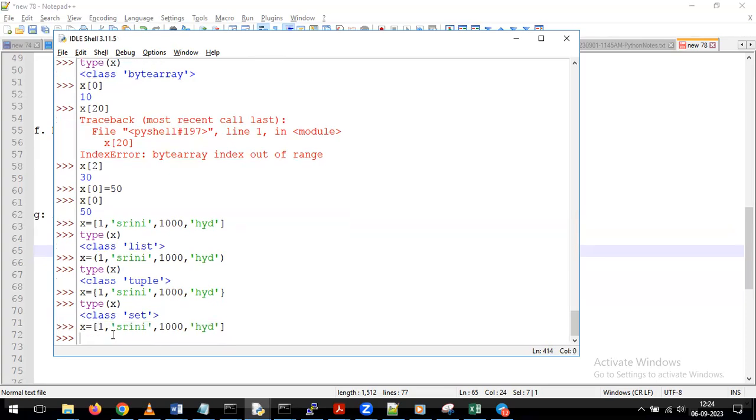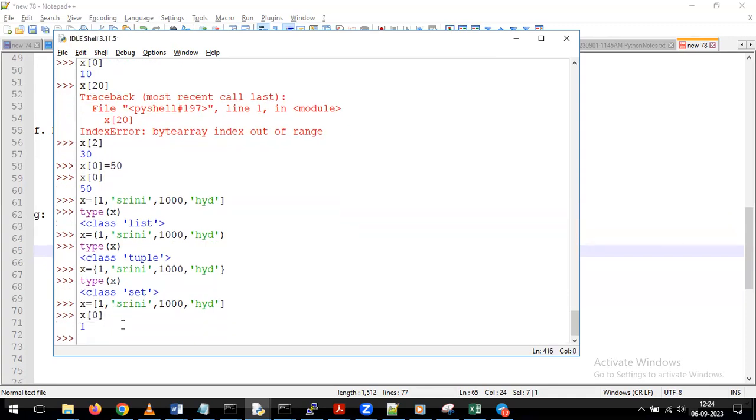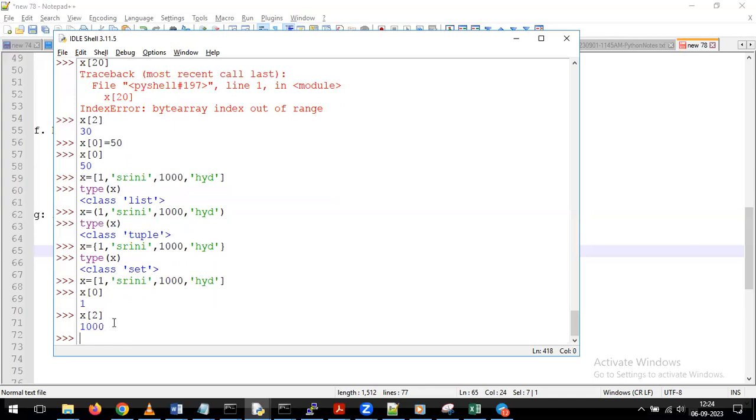Now, actually, on top of this list we can also perform the slicing operation, like we did for the string. In the same way, we can perform slicing operations on top of a list also. For example, I'm giving x of 0. What's happening? It gives the first element in the output. Now, in the same way, if I give x of 2, it gives only the third element, but my requirement is I want to get the data from the first element till the second element. Then what we can do is simply give x of 0 and 2.